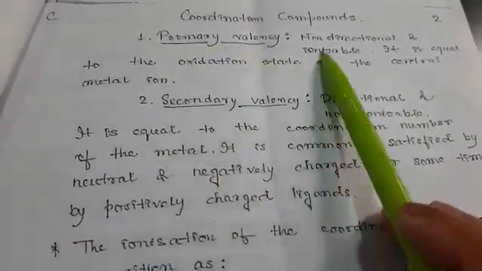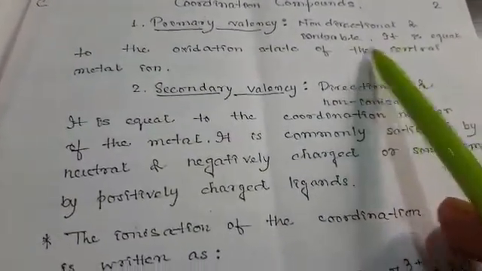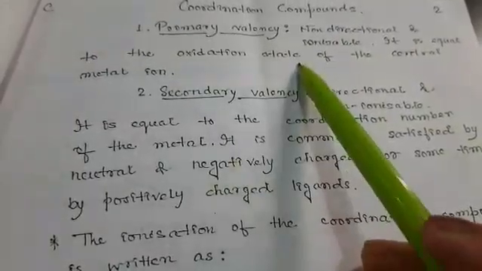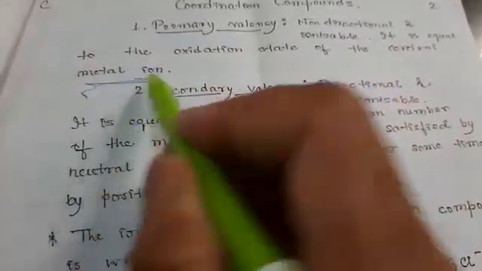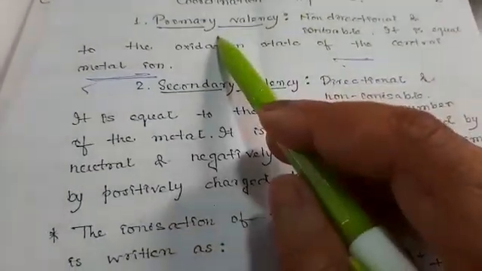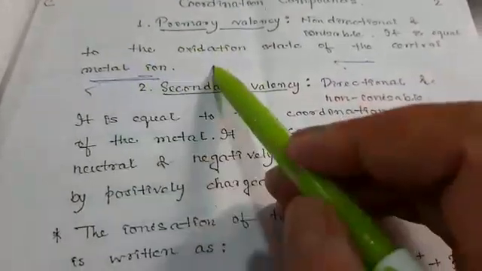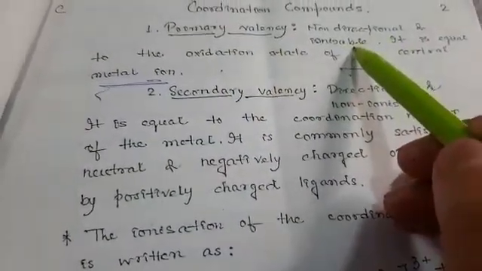Primary valency is non-directional and ionizable. It is equal to the oxidation state of the central metal ion. The oxidation number of the central metal atom is the same as the primary valency. It is non-directional and it is ionizable.